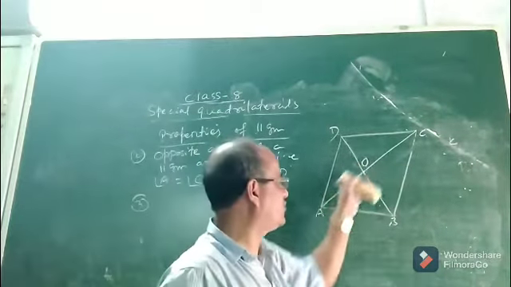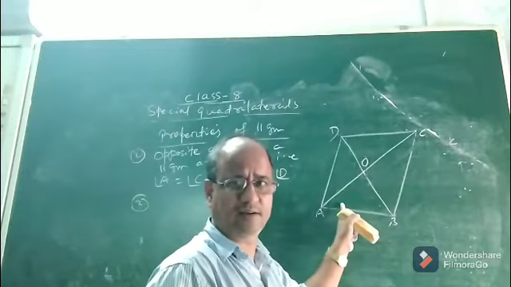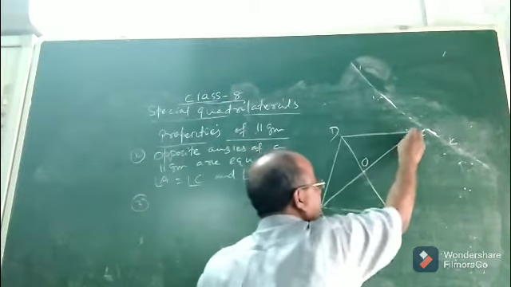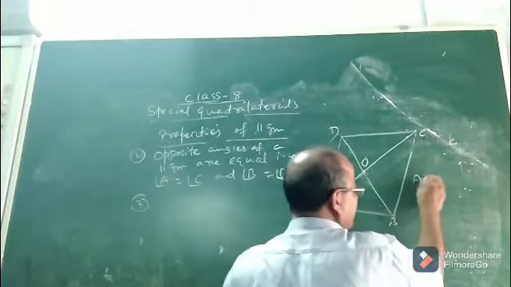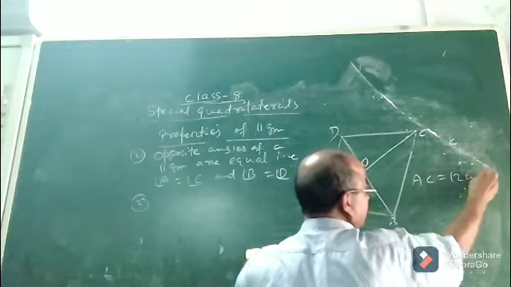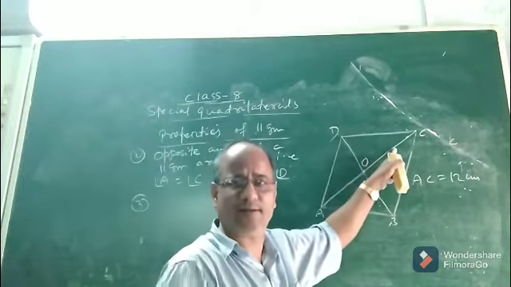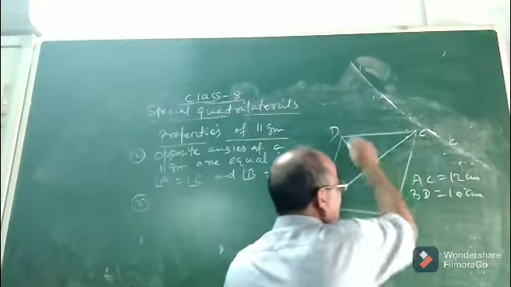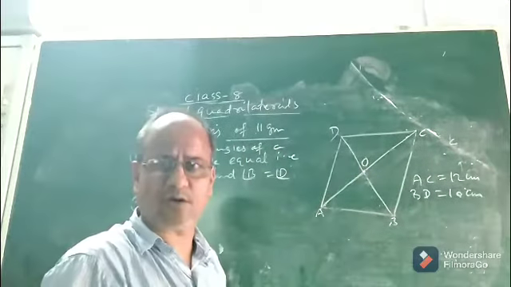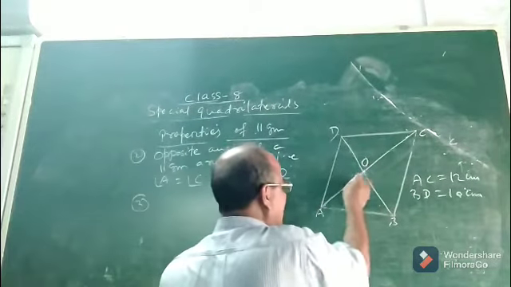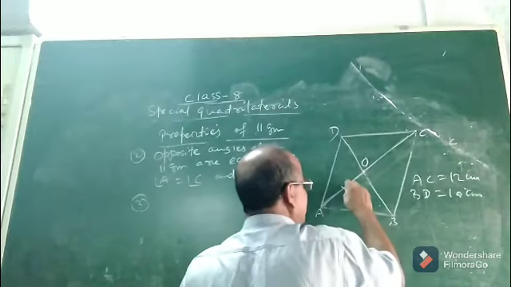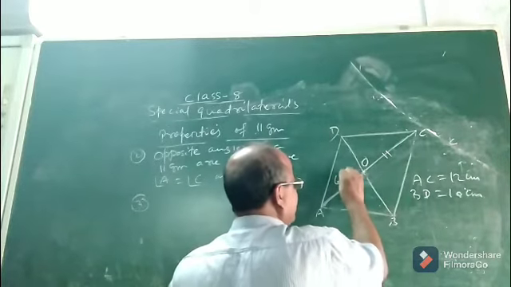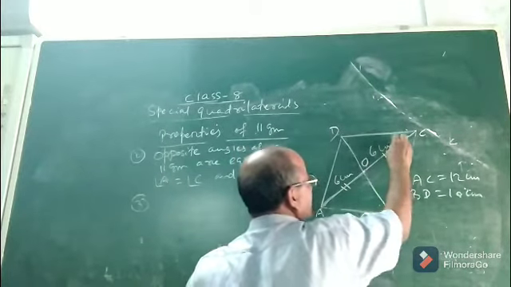Okay. So you see, on joining the two diagonals, you will find, if you take the scale and if you measure the length of OA, now you measure OA and OC. Suppose the length of AC is 12 centimeter. Suppose the length of AC is 12 centimeter and the length of BD is say your 10 centimeter. Now on joining the two diagonals of the parallelogram, if you take scale and if you measure the length of OA and OC, you will be surprised to know that their length are equal. And if AC is 12 centimeter, this will be 6 centimeter and this will be 6 centimeter.